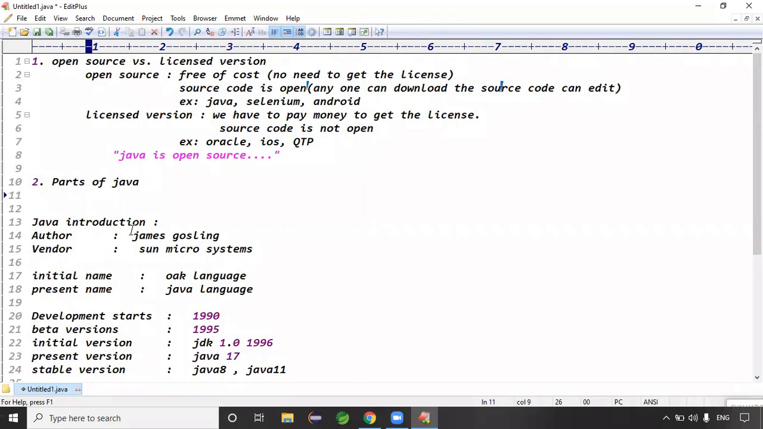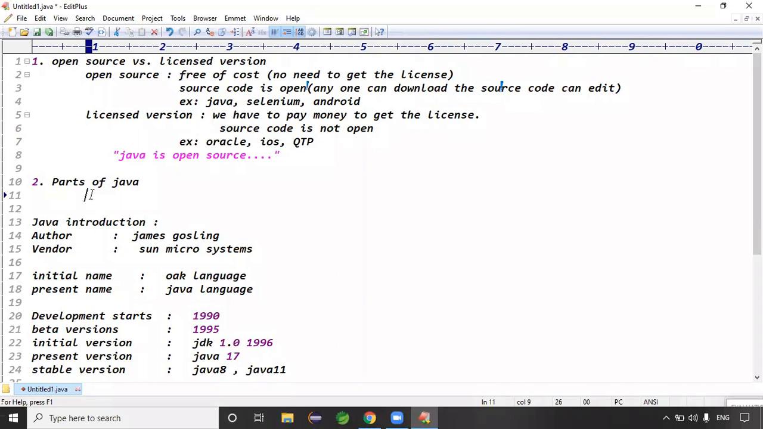That I will tell you in tomorrow's class. Tomorrow we will discuss the development setup in your system: what software is required to develop the code, and what is the difference between JDK, JVM and JRE. We'll get to that tomorrow.